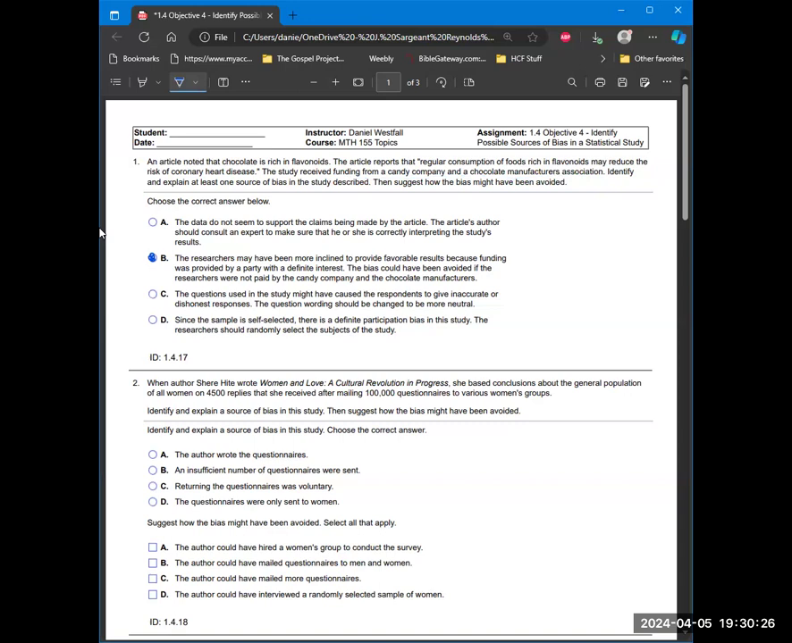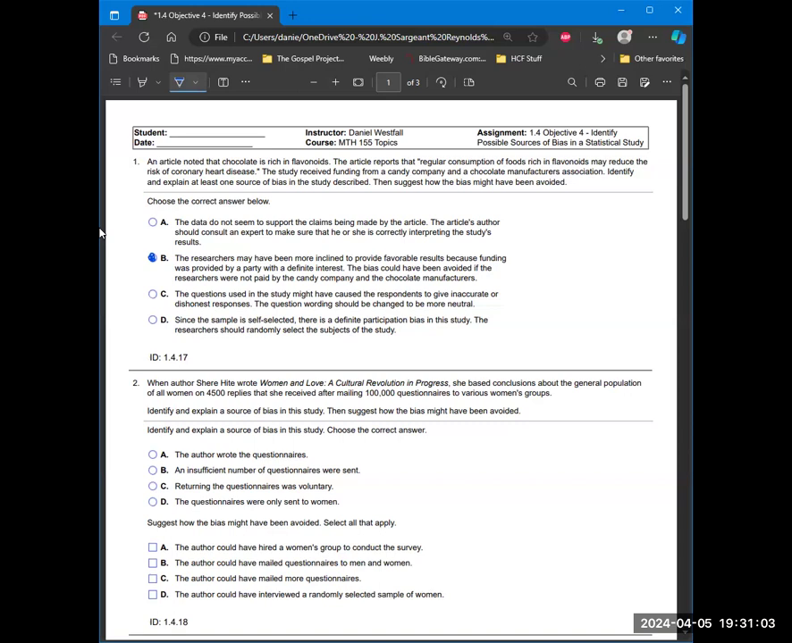When author Sherry Hite wrote Women and Love, A Cultural Revolution in Progress, she based conclusions about the general population of all women on 4,500 replies that she received after mailing 100,000 questionnaires to various women's groups. So identify and explain a source of bias in the study, then suggest how the bias might have been avoided.